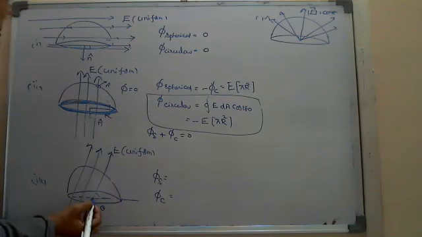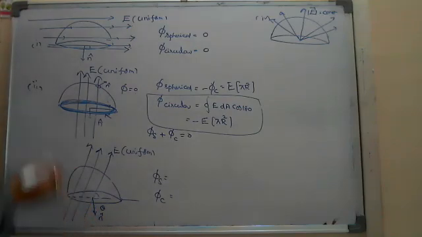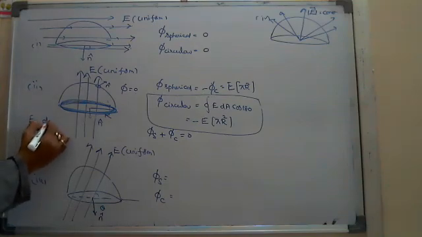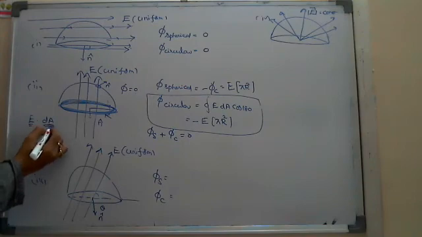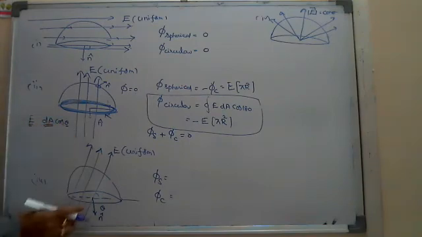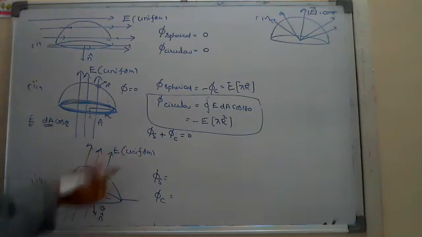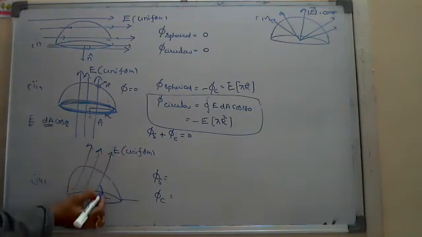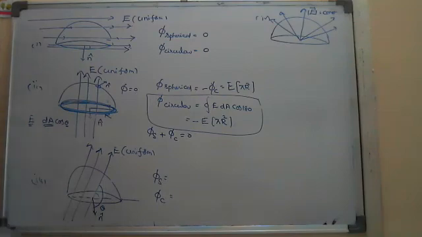In the dot product you have to take the angle between E and the normal drawn to the area, that is cos theta. Theta is the angle between the normal and the electric field. Look, this is 90 plus theta, and cos of 90 plus theta is minus sin theta.